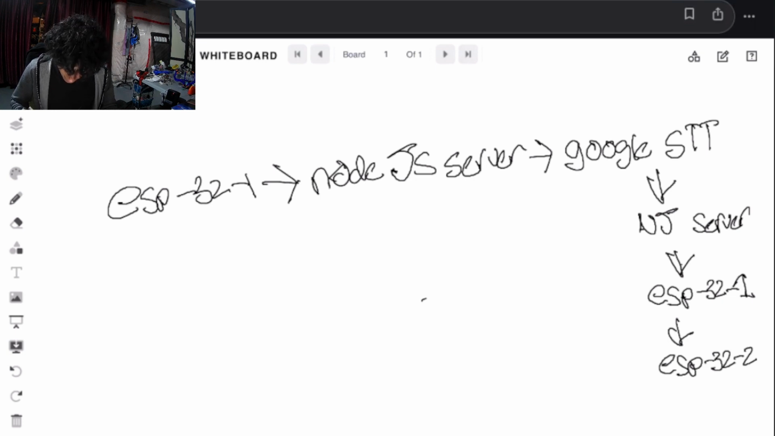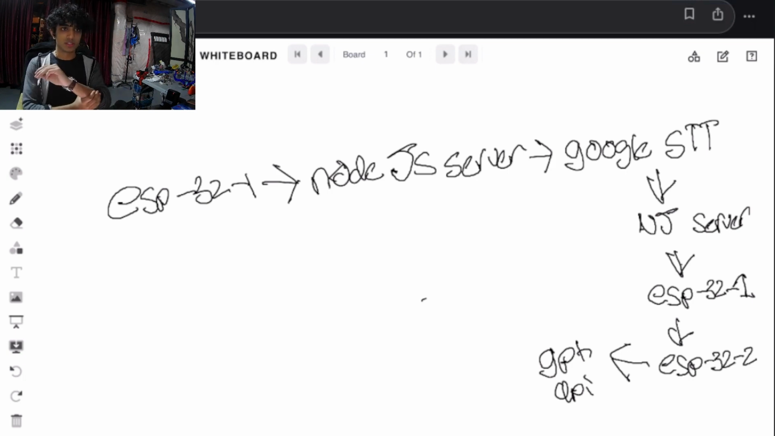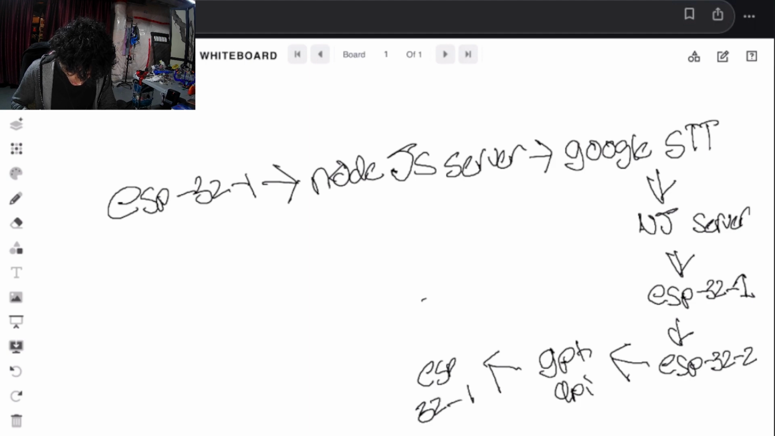Once we have the string, we're going to send it to the GPT API. This GPT API in particular is programmed to have a similar personality to Jarvis, to give responses like Jarvis would from Iron Man. GPT API sends the POST request back to ESP32-2. My apologies, we're going to erase that. From ESP32-2, we're sending it to the Google text-to-speech API.